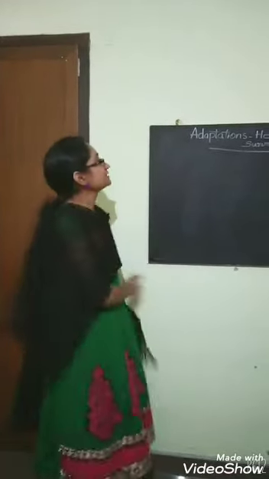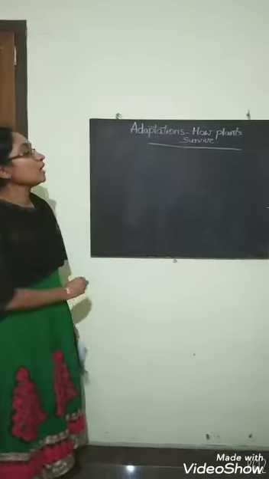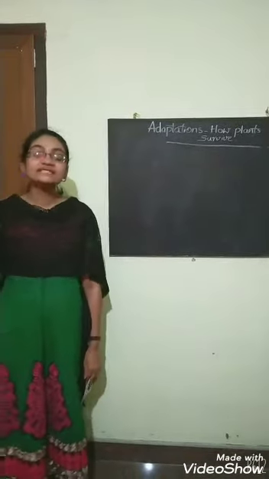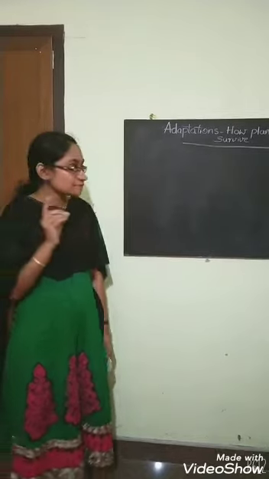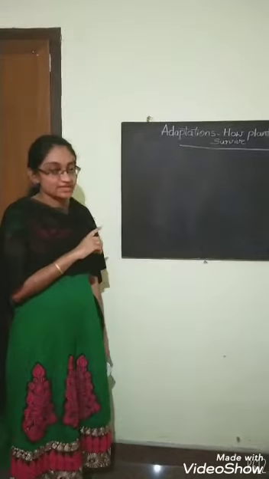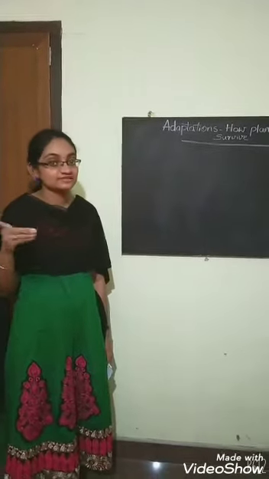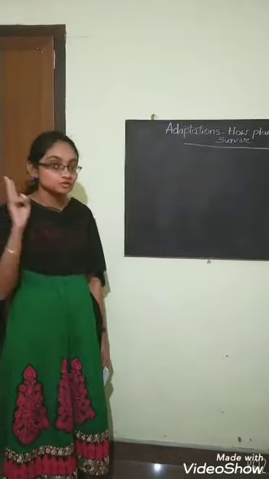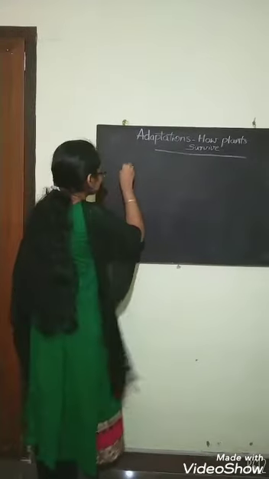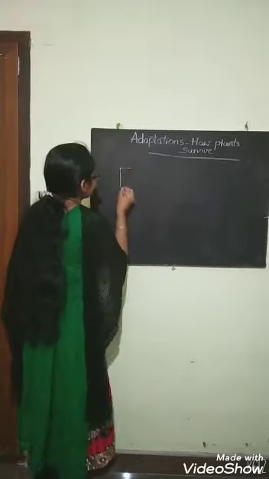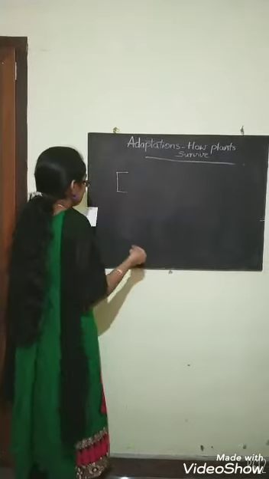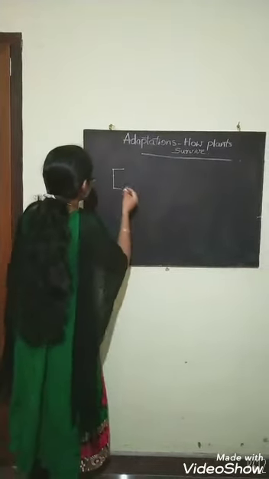Our chapter name is Adaptations, How Plants Survive. In the last class, we explained what is adaptation, and according to the adaptations, we classified plants into two. The first one is terrestrial plants and the second one is aquatic plants.